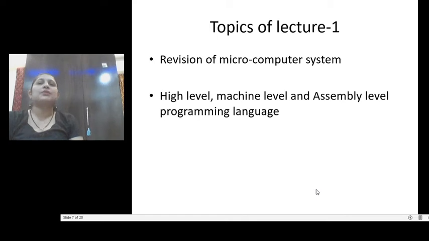Then the next topic we are going to learn in lecture number 1, in today's lecture, is what is a high level language, what is a machine level language, and what is an assembly level language. These languages are used to do the programming for the computer.